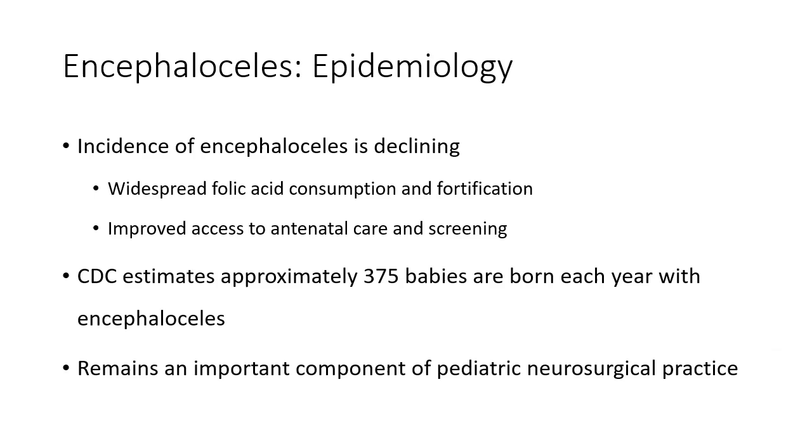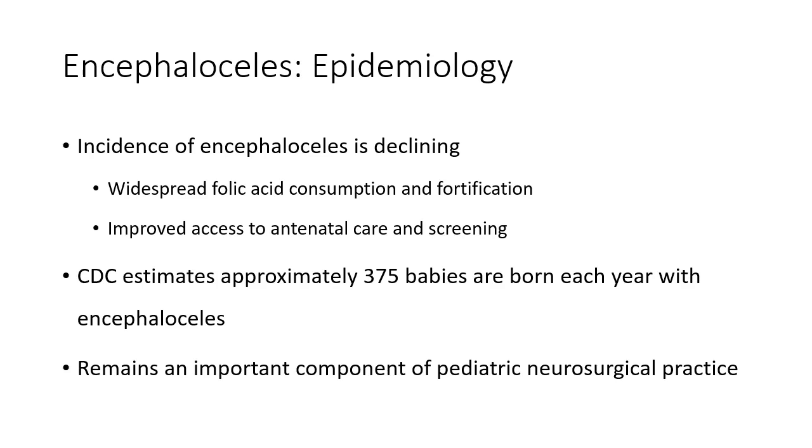The overall incidence of encephalocele is on the decline, and this is primarily attributable to two causes. First, widespread folic acid consumption and fortification has enabled a reduction in the initial incidence, and additionally, improving access to antenatal care and screening allows for selective termination of fetuses known to have large encephaloceles.